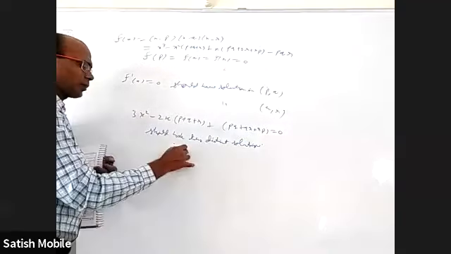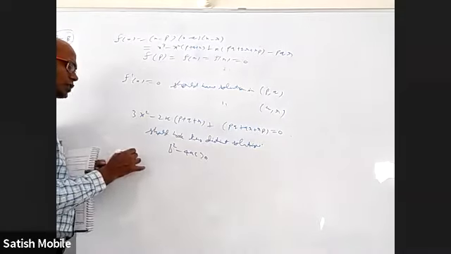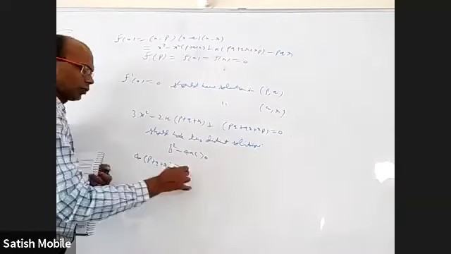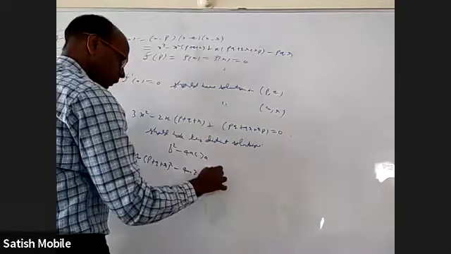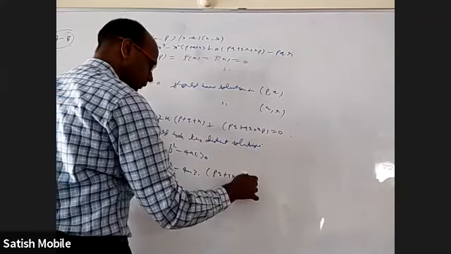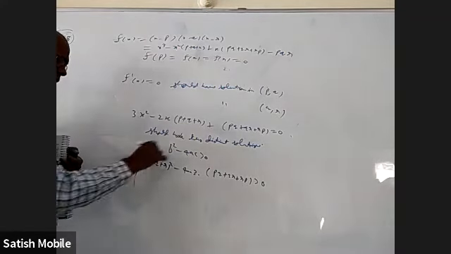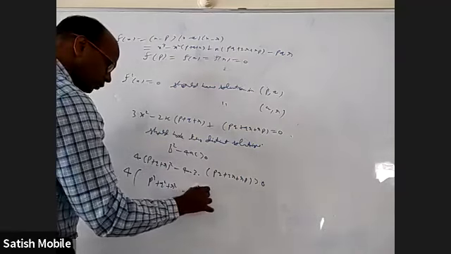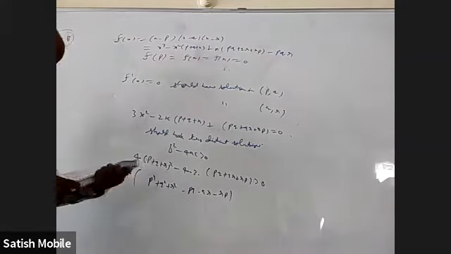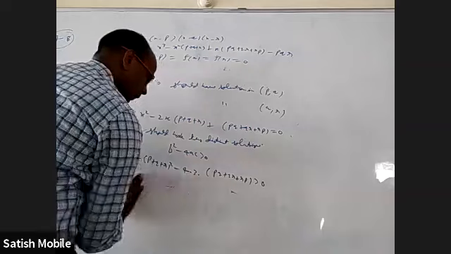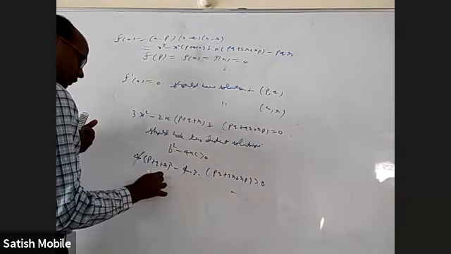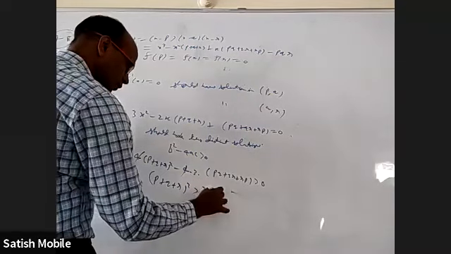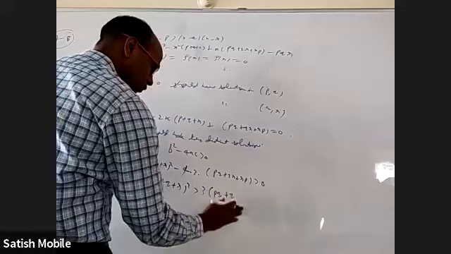That means for this, b square minus 4ac should be greater than 0. What is b square? 4 into p plus q plus r whole square, minus 4 into 3 into pq plus qr plus rp. If you take 4 common and expand this, just cancel 4 on that side. So p plus q plus r whole square is greater than 3 times pq plus qr plus rp.